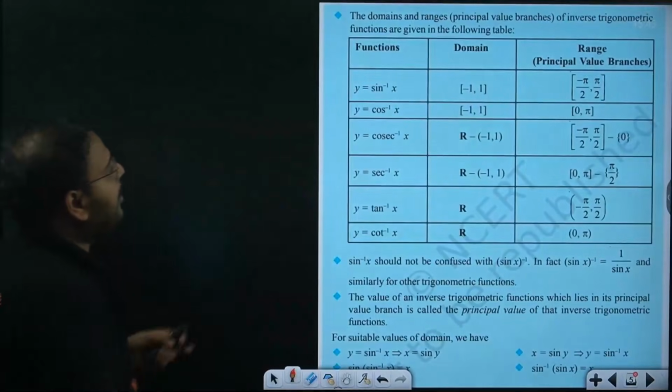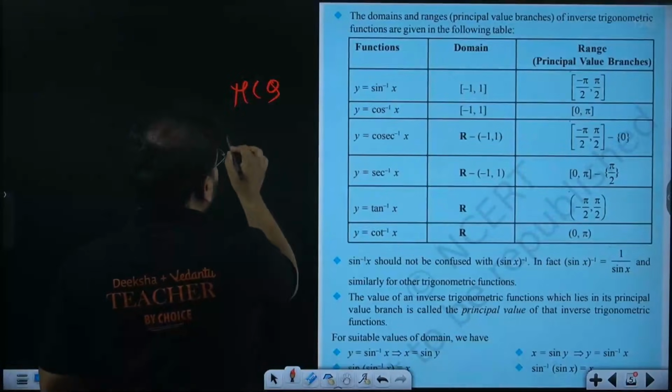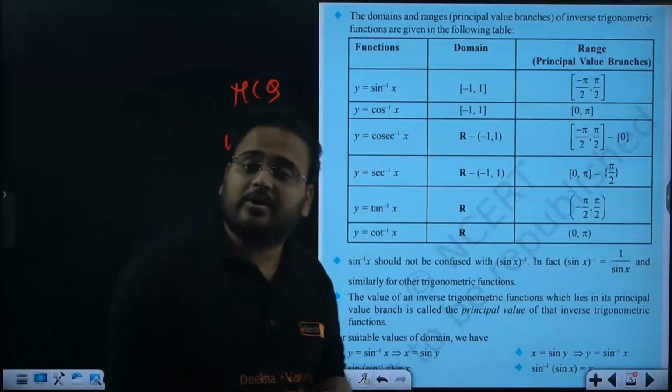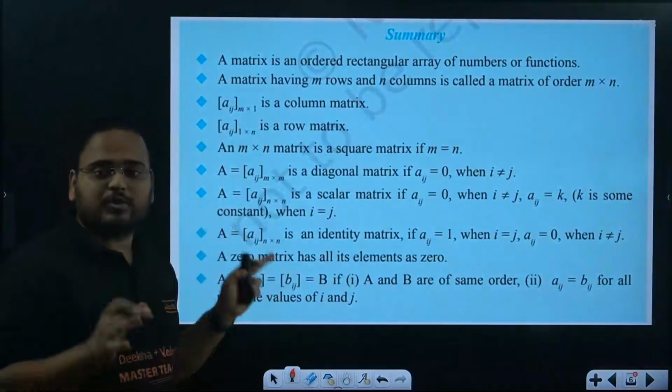So again, this is very, very important. MCQs will come on this, beta. MCQ will come on this. What is that? The domain and range of inverse trigonometric functions. So please do not take them lightly. And basically, this session is over here.